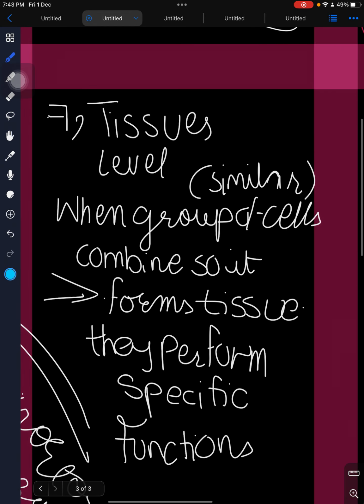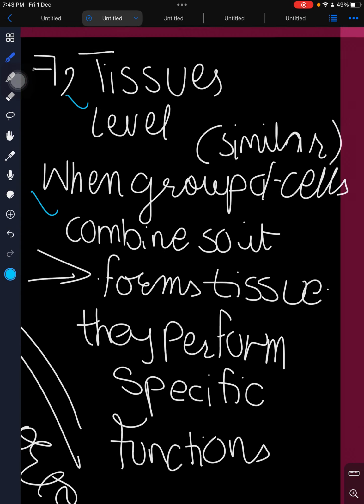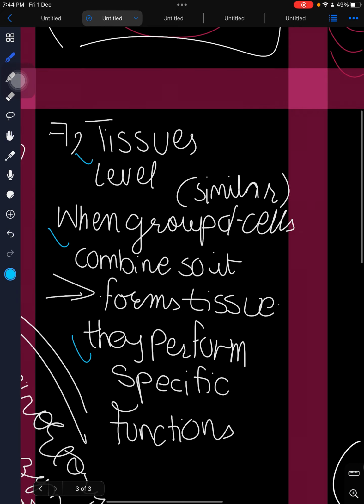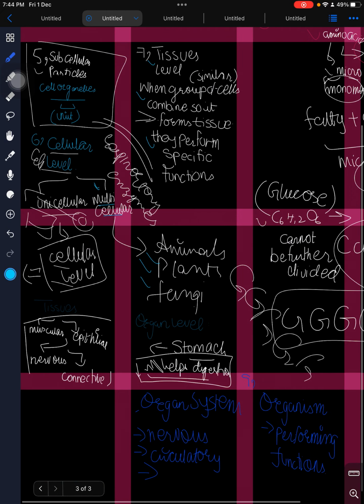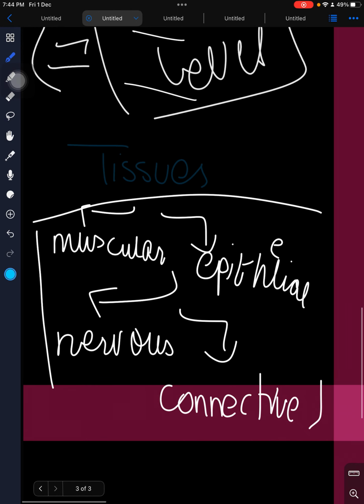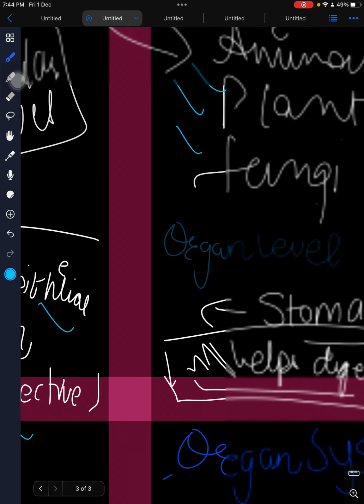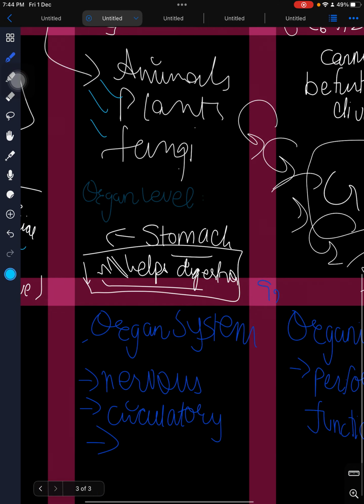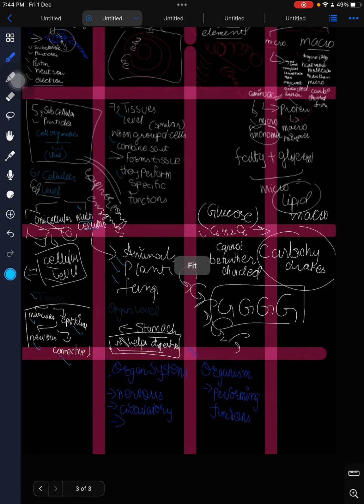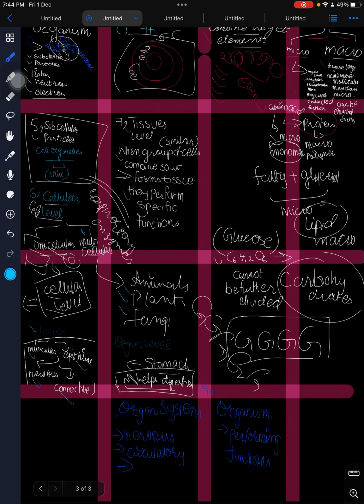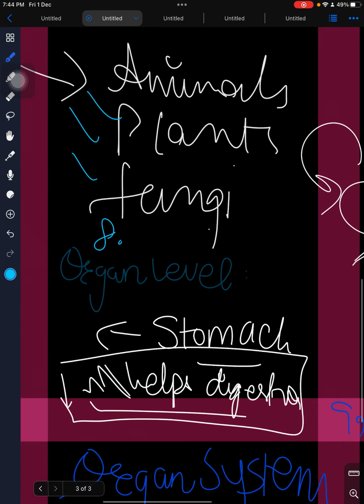Then we talk about the seventh stage, which is the tissue level. When a group of similar cells combine, it forms tissue, and they perform specific functions. Moreover, we have four main important tissues in our body: muscular tissue, epithelial tissue, nervous tissue, and connective tissue. This is seventh, so where is the eighth? Yeah, this is our 8.